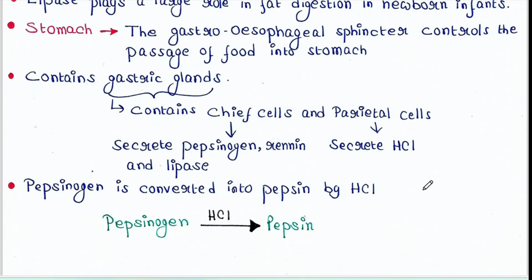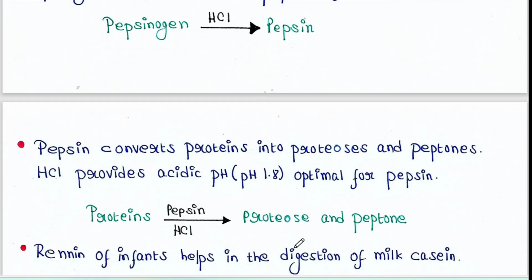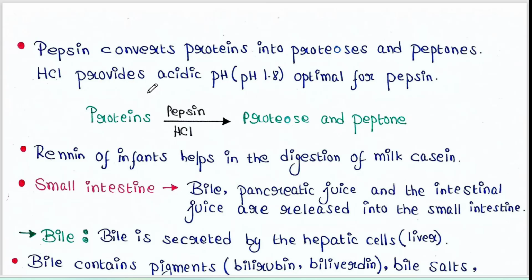Now this pepsinogen that is secreted by the chief cells of gastric glands is converted into pepsin by this hydrochloric acid. Now this pepsin converts proteins into proteoses and peptones.